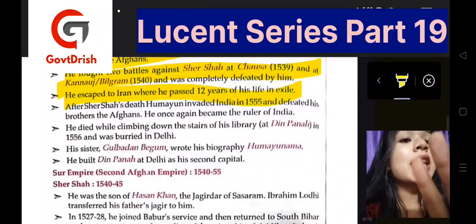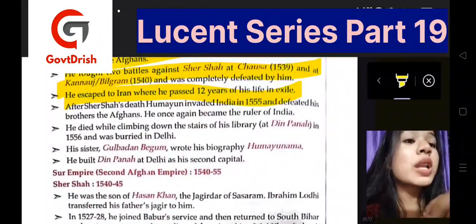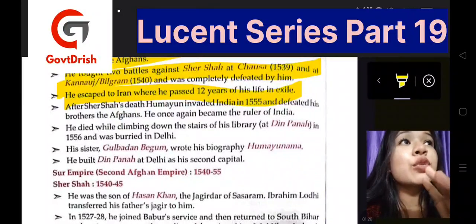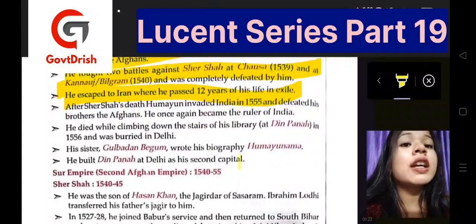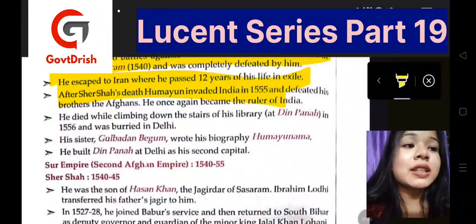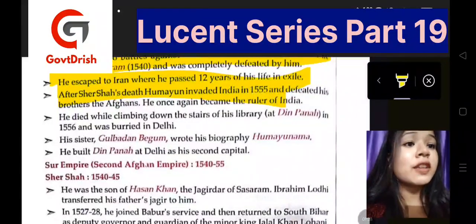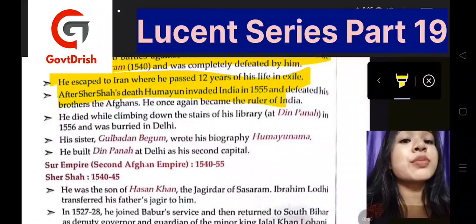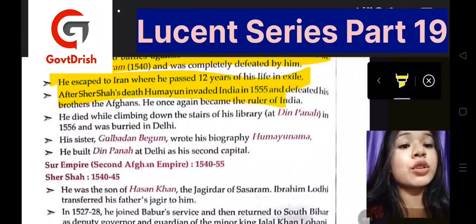Then he escaped to Iran, where he spent almost 12 years of his life in exile to stay safe and to stay alive. And after Sher Shah's death, Humayun again invaded India in 1555, and this time he defeated the Afghans, and he once again became the ruler of India.